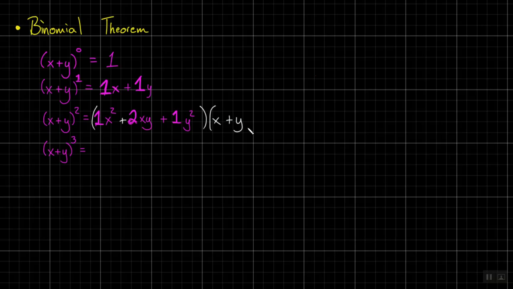Okay, this first one gives me 1x cubed. So I'm going to go ahead and do that. 1x cubed. And now we're just going to FOIL it out, and we're just going to see what shakes out. What does this one give me? 2x squared y. 2x squared y. Now, I'm going to do this in a different order than you normally would because I'm trying to do it without a ton of work. Is there another way anywhere in here that I'm going to get another x squared y?